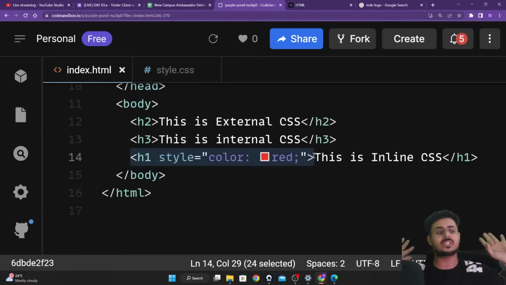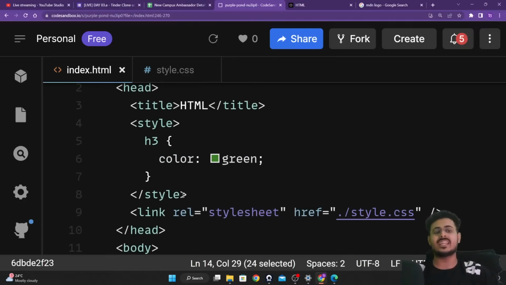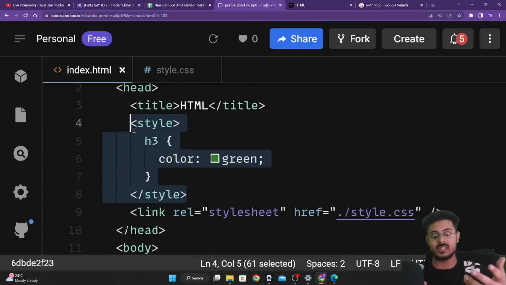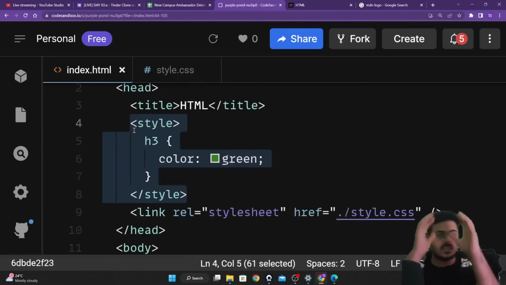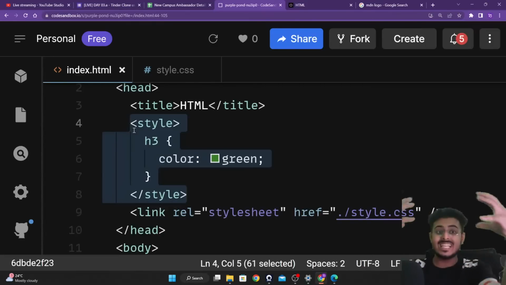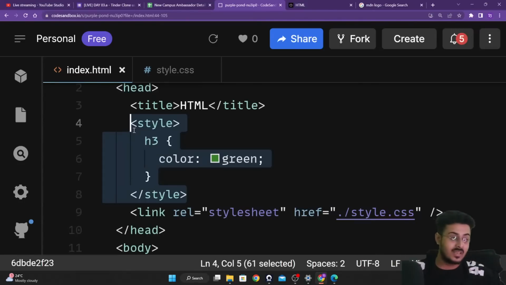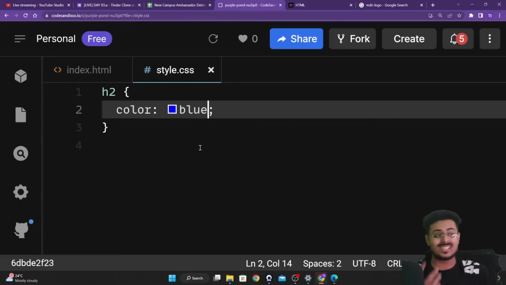No organization whatsoever. Why don't we use internal CSS? Although in internal CSS, the CSS is together and it is organized, your CSS is together, your HTML is together. Why not internal CSS? Because your index.html file is getting bigger and bigger. You're having all your CSS code and all your HTML code in just one file. Your file size is becoming very big, guys. That is the reason why we never use inline or internal CSS. We always prefer to use external CSS, guys.